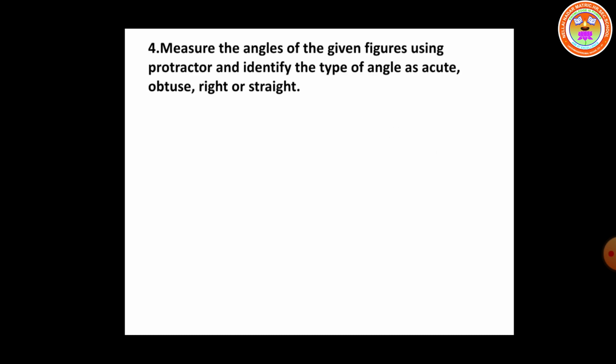Measure the angles of the given figures using protractor and identify the type of angle as acute, obtuse, right or straight. An angle is acute if it is less than 90 degree. An angle is obtuse if it is greater than 90 degree. An angle is a right angle if it is equal to 90 degree. An angle is a straight angle if it is equal to 180 degree.